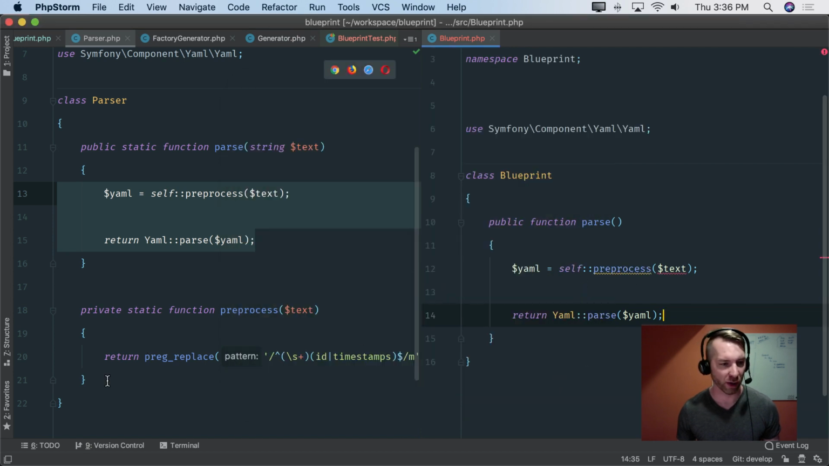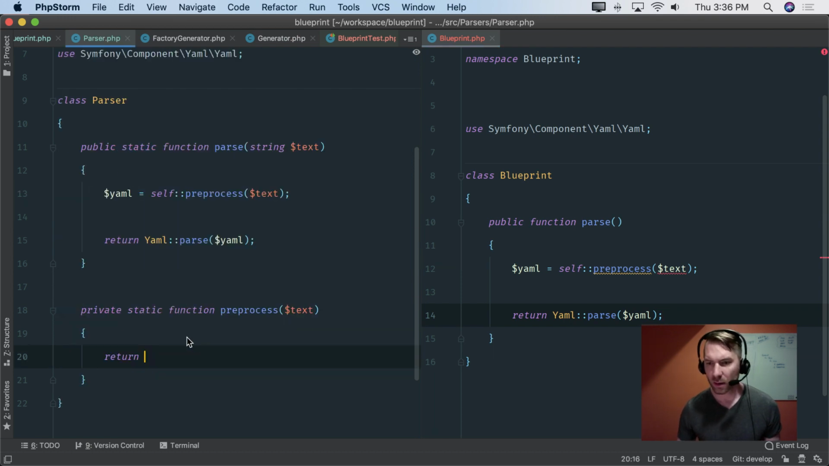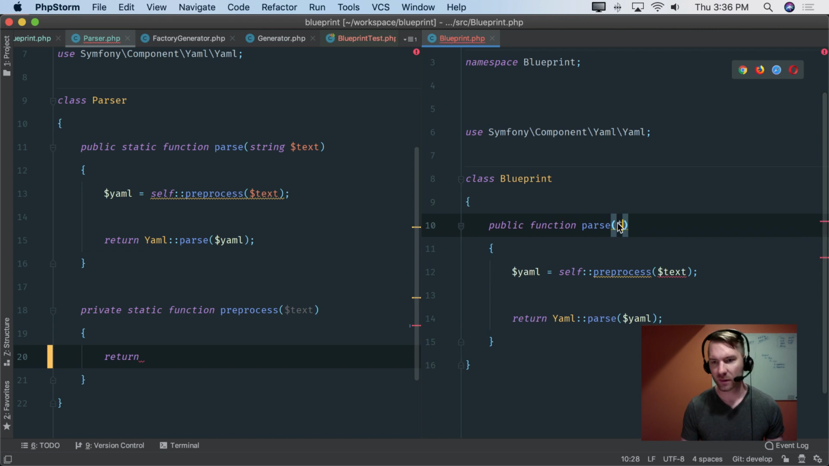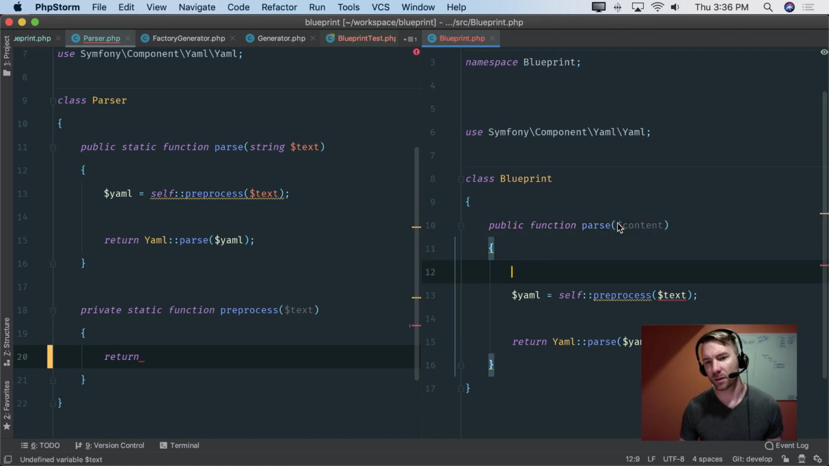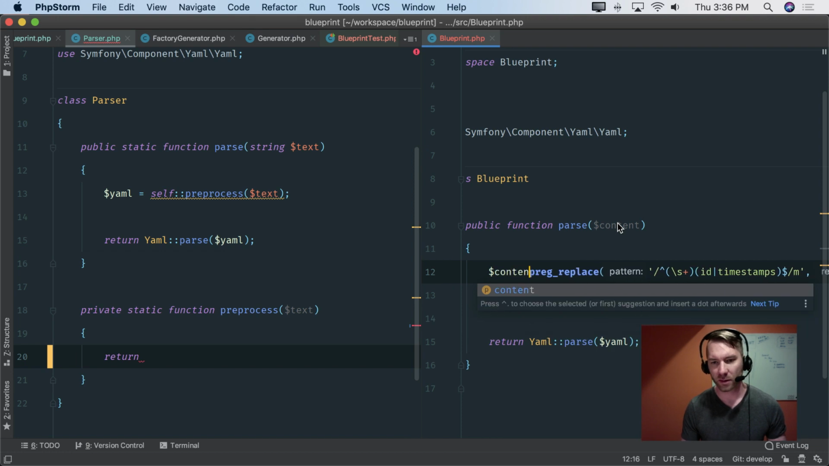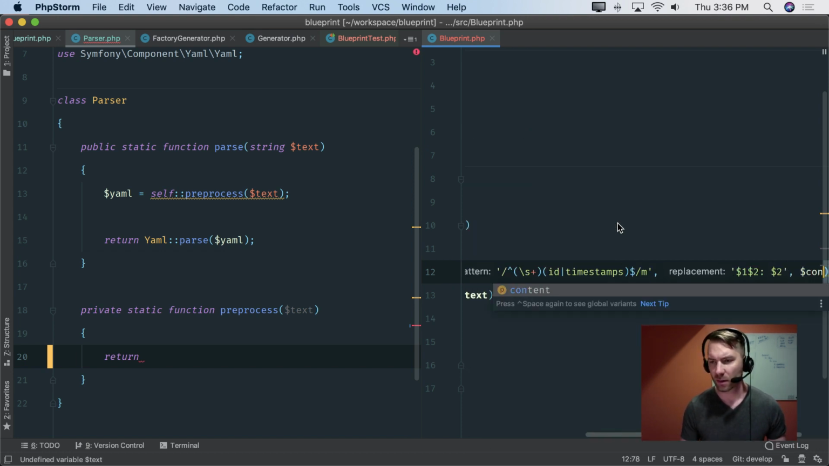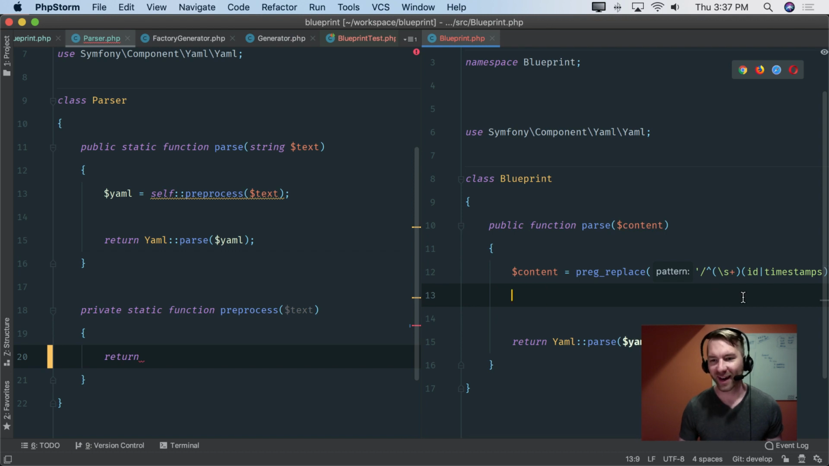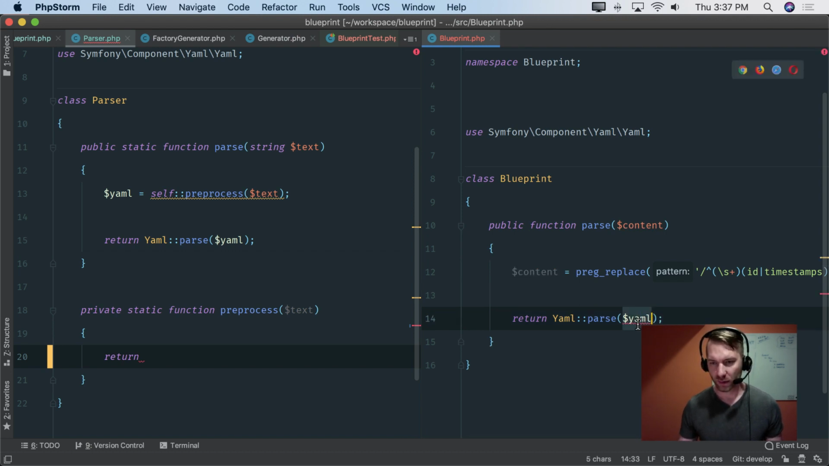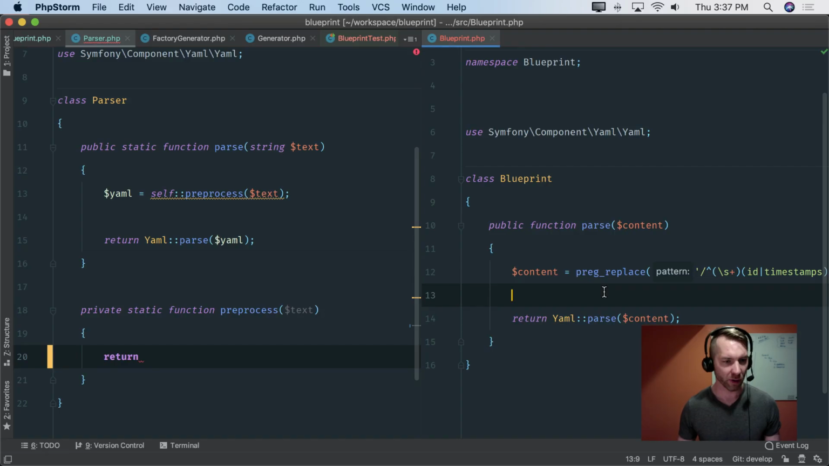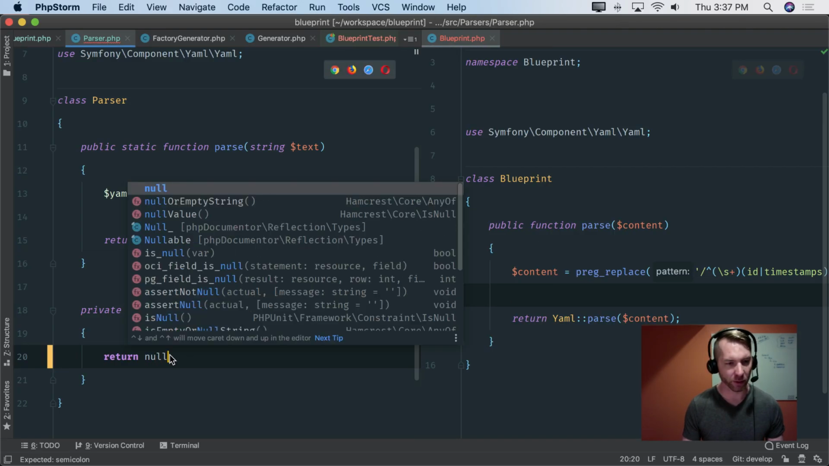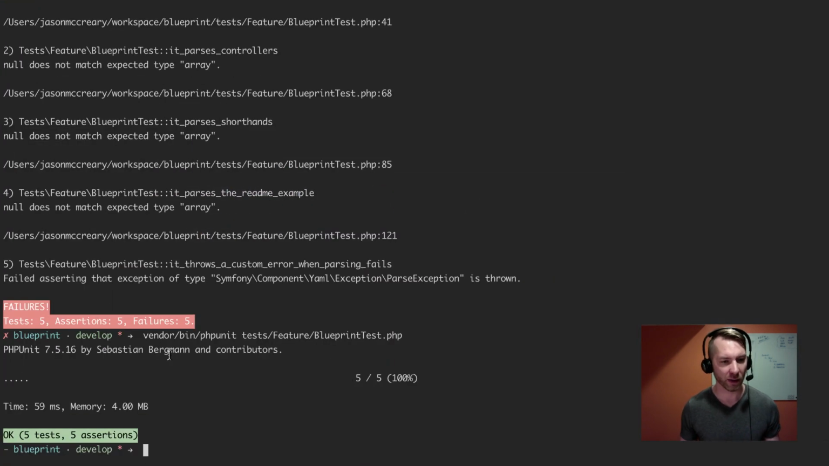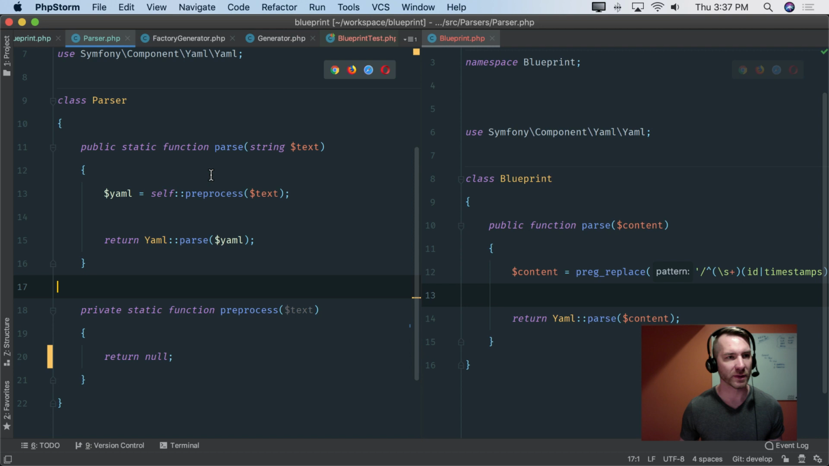Instead of this preprocess command, for now I'm just going to inline this and take this content, and let's do content equals content, change this to content, and we don't even need that anymore. So this is content. Yay. Let's see if this ends up working now. Let's return null here so that old test fails. Yay, look at that. We already had those tests, so that was actually pretty simple.